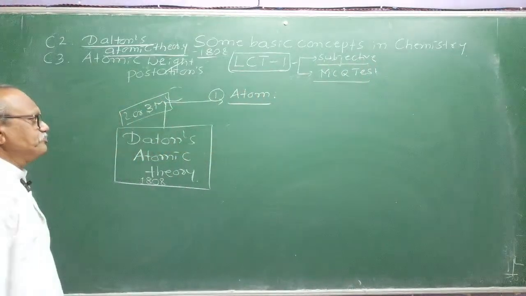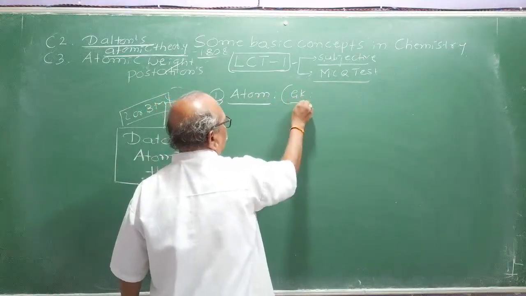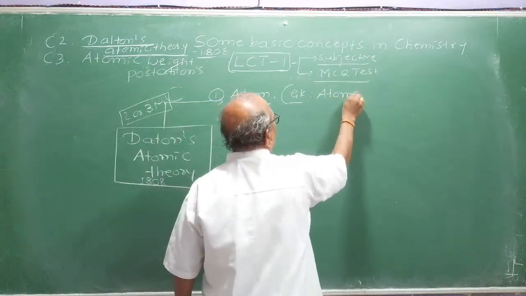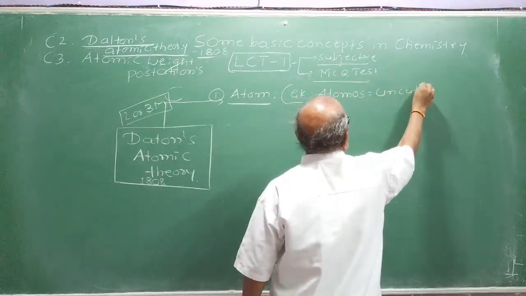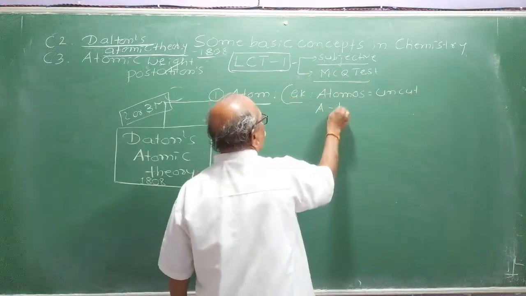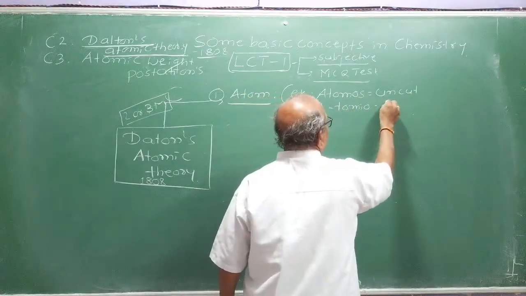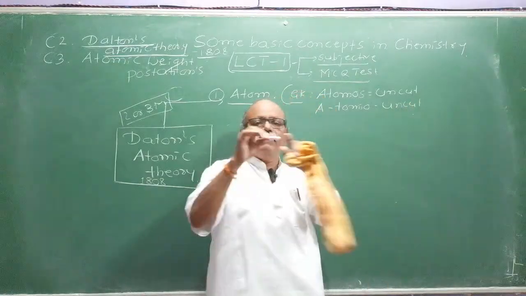Okay, atom. The term atom is of Greek origin, from the time of Democritus. This word is from atomos. Atomos means uncut. And atomio is also the same meaning, uncut. What do you mean by uncut? Suppose I take this chalk as a matter.